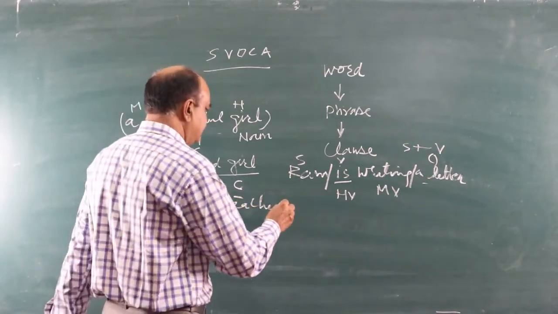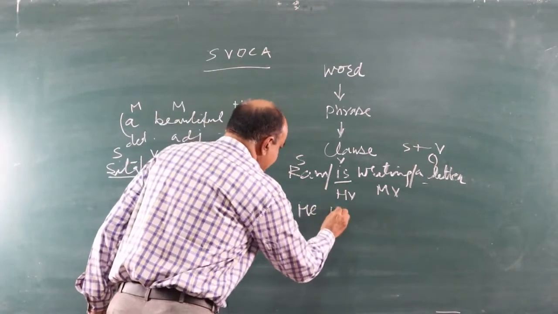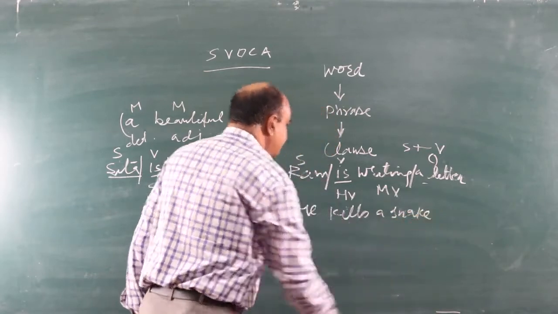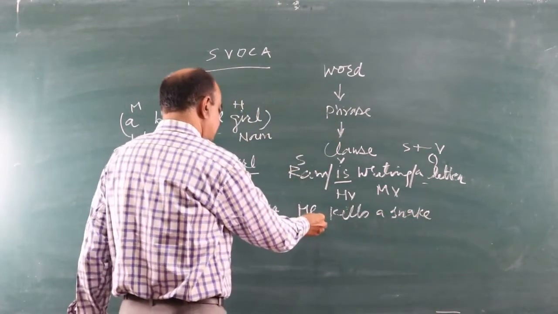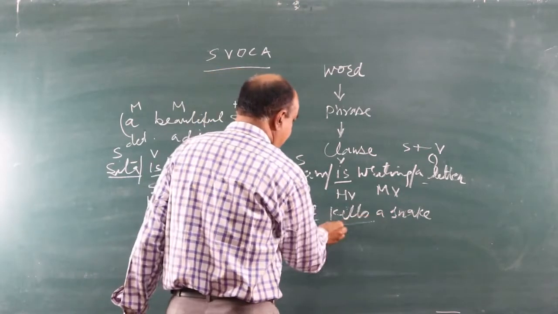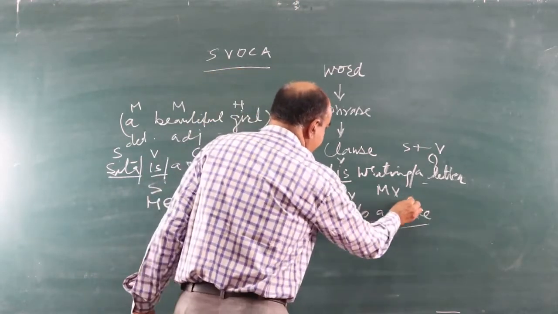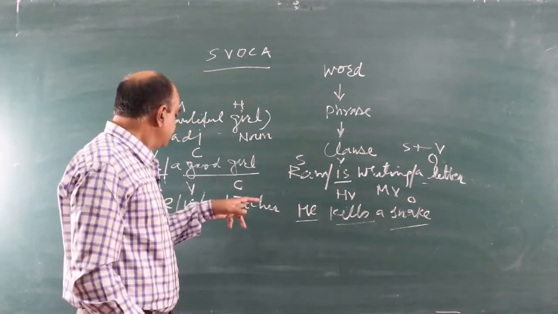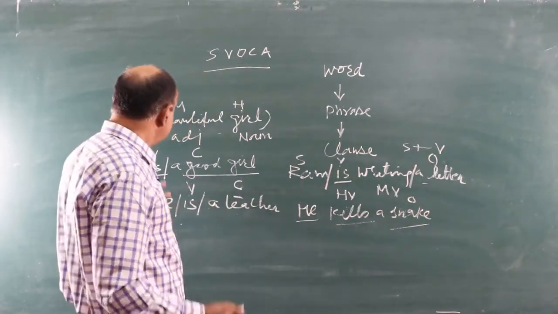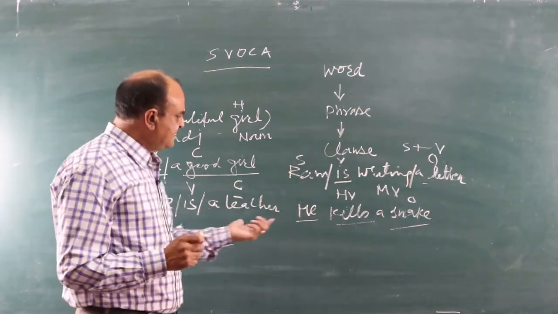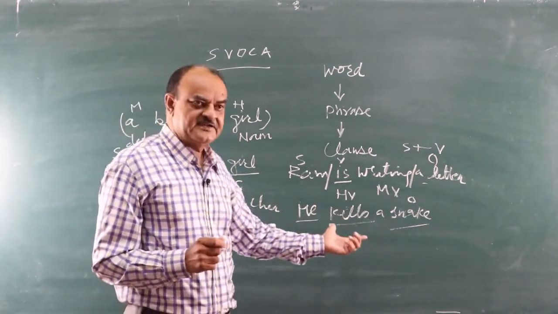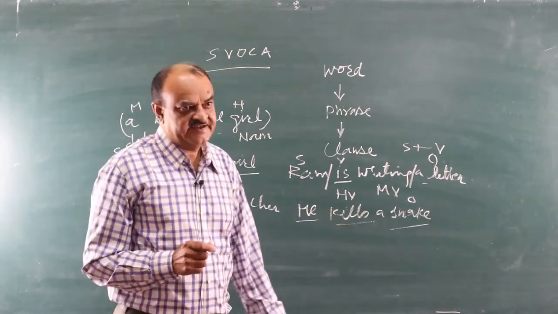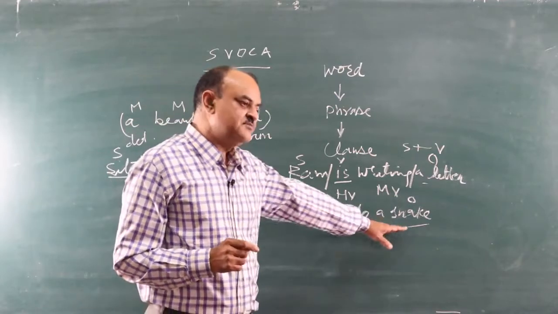The nouns are equal. There is no difference. See another sentence. He kills a snake. In this sentence, he is our subject, kills is our verb, a snake is object. Now see the difference. He is a teacher. Teacher, being a teacher, is the characteristic quality of he, but in another sentence, he kills a snake. He is performing an activity of killing a snake. So this one is our object.